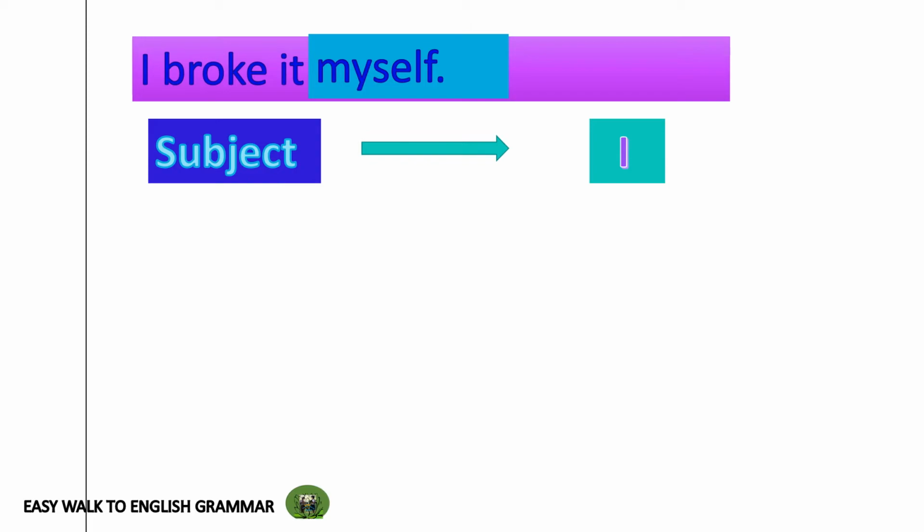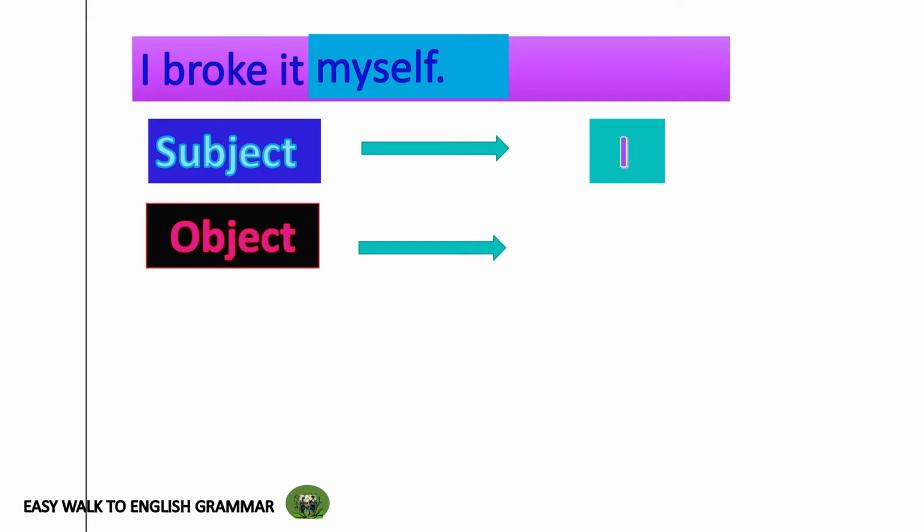Then what's the object? Object is it. Why did it become the object in this sentence? Because I did the action broke and the effect of the action was received by this object it. So it became the object. The receiver of the effect of the action is the object of a sentence.